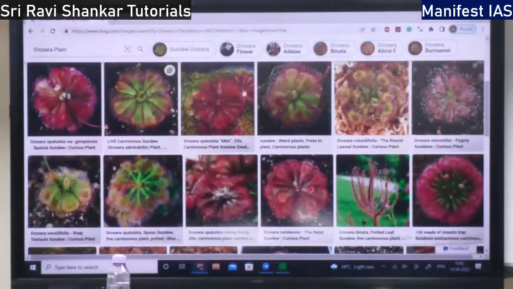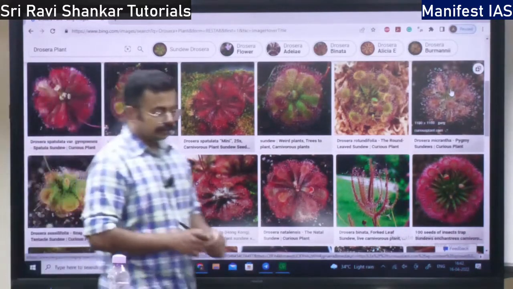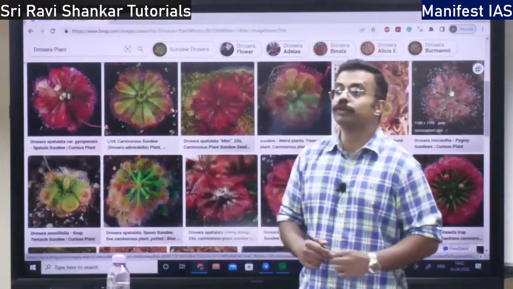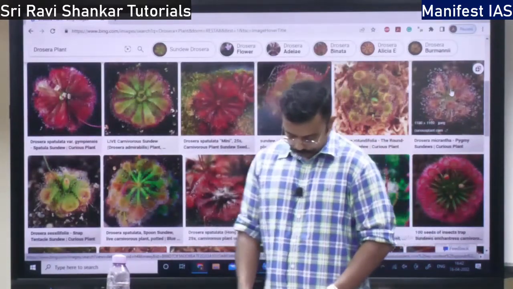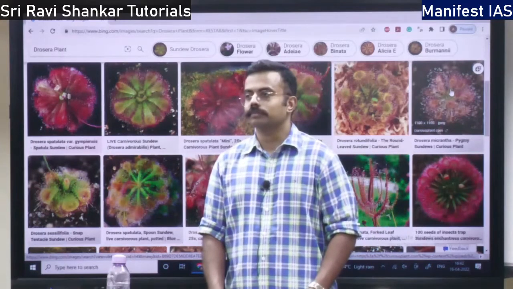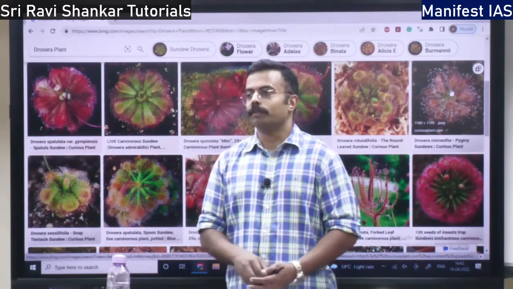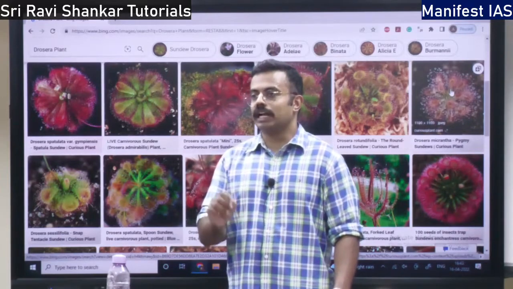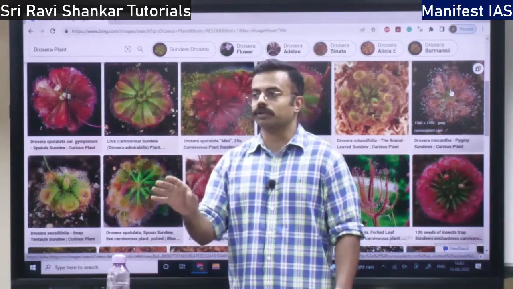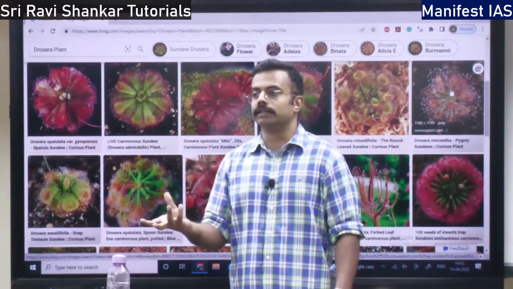So this is Drosera. It secretes some good liquid and attracts the insects. This Drosera is useful for humans also. How? Curdling of milk, you know. If you put this Drosera liquid in some milk, it is going to become curd.